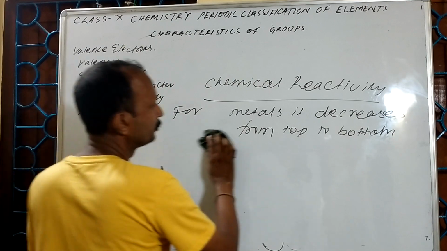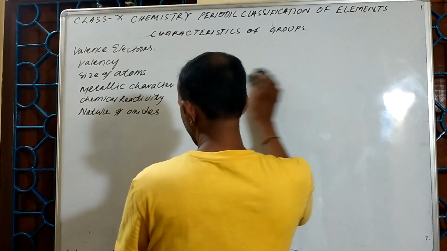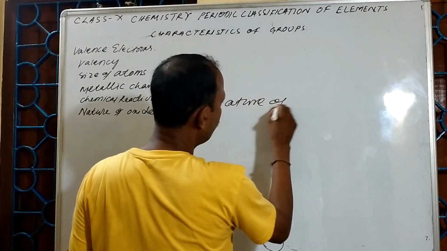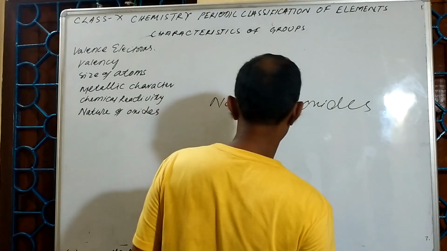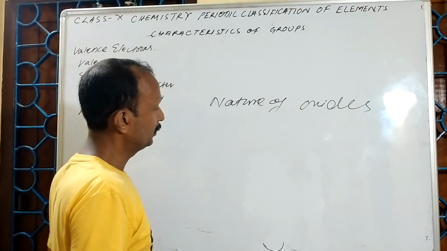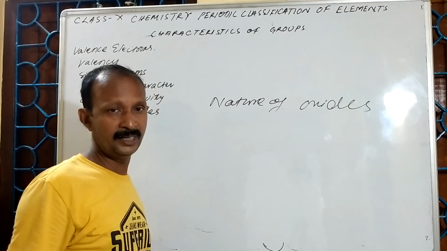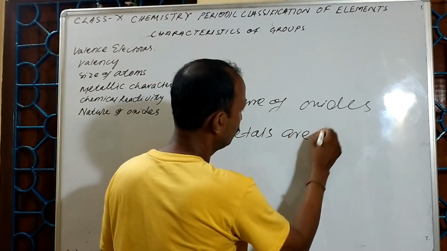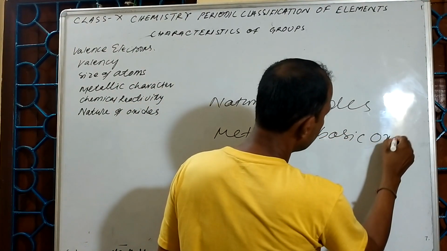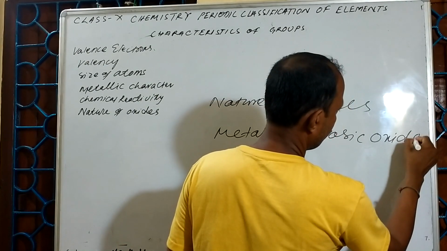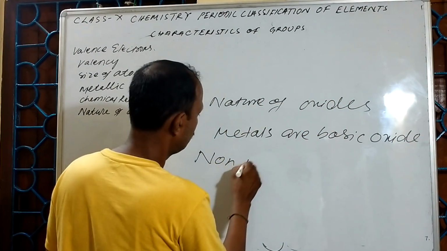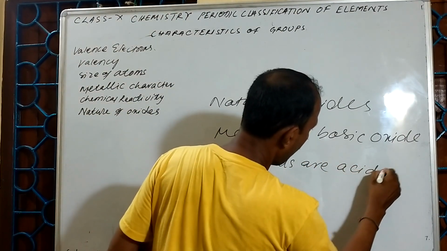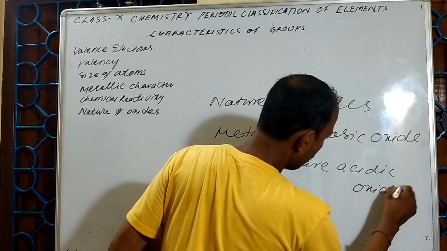Next one is the nature of oxides. Here, on the left side, those elements are there. Metals form basic oxides, whereas non-metals form acidic oxides.